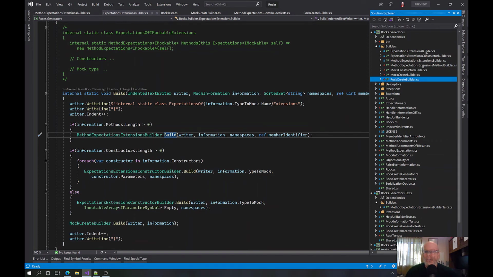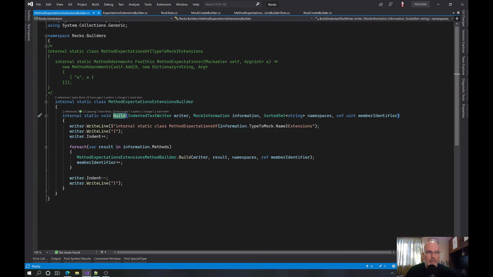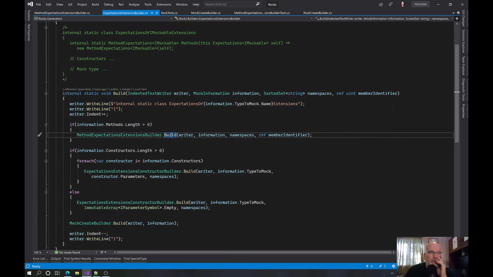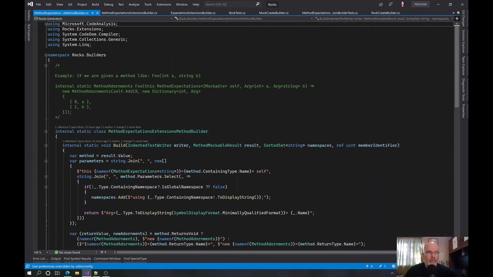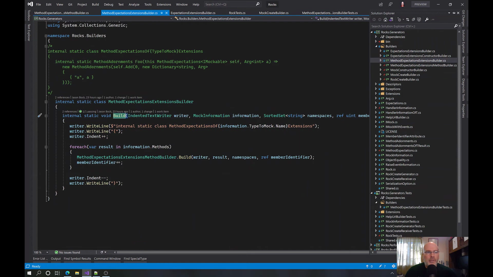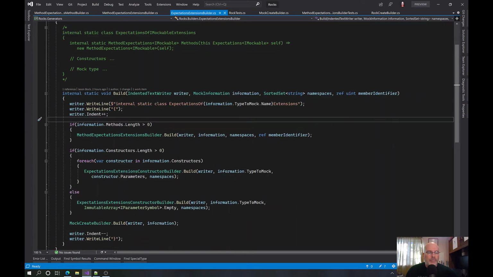This builds this, but this is not the right thing. This is actually building the class afterwards, which is not what I want. There is a method expectations extension. This is the method builder. This actually builds the method. And then this is the thing that does the extensions around the thing that we need. But we need to generate this method here.